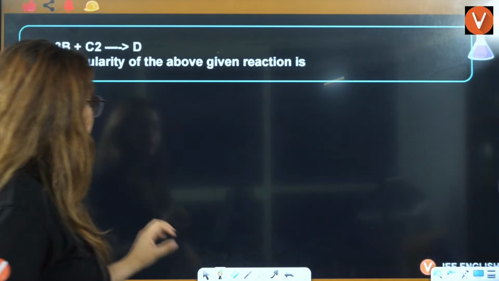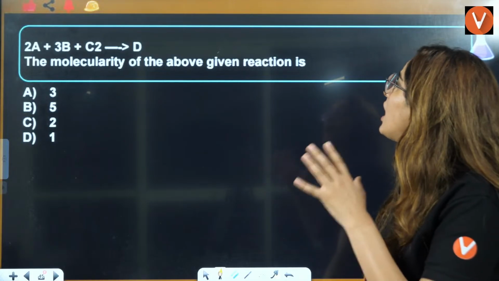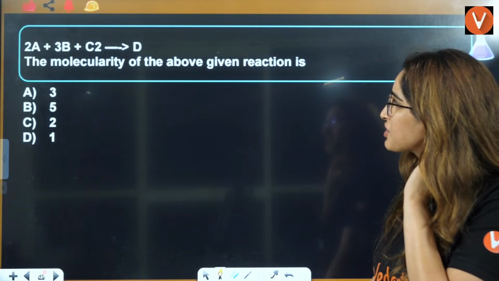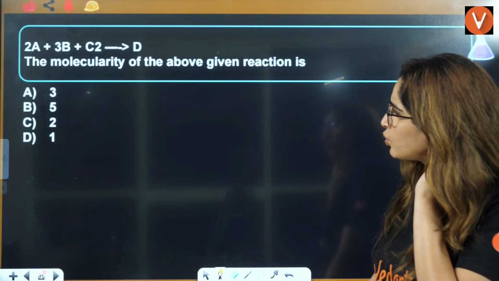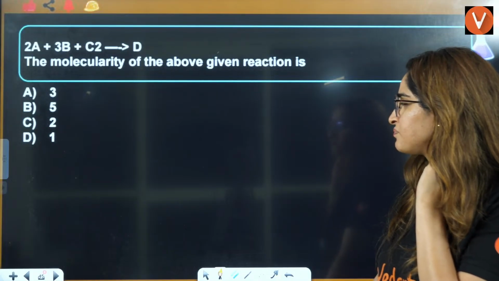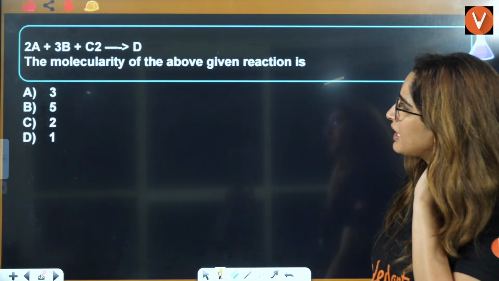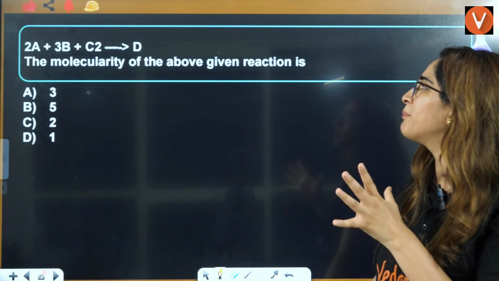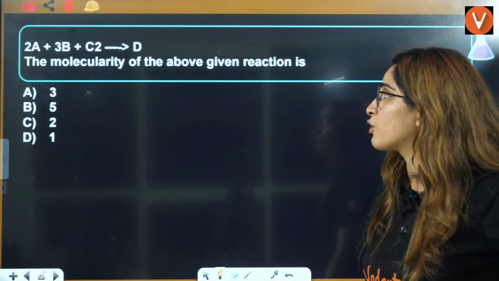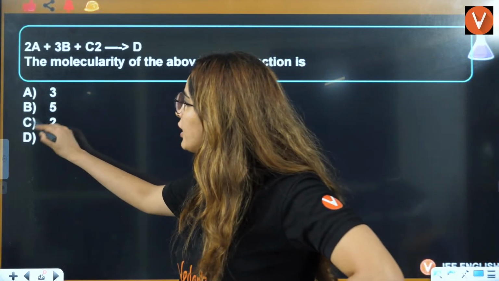Next is: the molecularity of the above reaction is... Now they are saying the molecularity of the above reaction is, 2A plus 3B plus C2 give rise to D, right? The above reaction, the molecularity will be 3, 4, 5. See, molecularity cannot be beyond that, right? So molecularity can never be 5, it cannot be 3, molecularity cannot be 1, so molecularity will be 2.